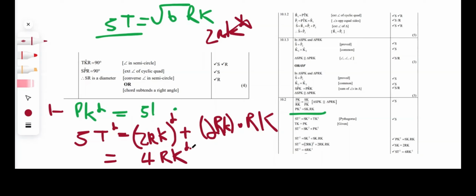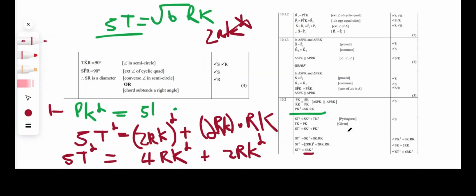Then on your other side, 2RK multiplied by 2RK is going to give you an answer of 2RK squared. And then we still have ST to the power of 2 right over here. So they are literally like terms, guys. They both have RK squared. If we add 4RK squared plus 2RK squared, we're going to get an answer of 6RK squared. So we're left with ST squared equals 6RK squared.